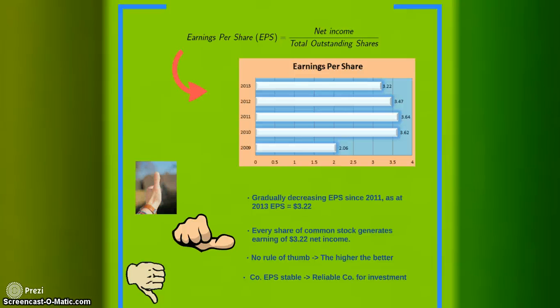For earnings per share, there's no rule of thumb. What's the interpretation? Is it good or not? Of course, the higher the better. For this company, you can see that earnings per share is in the range of 3.64, 3.62, 3.47. It's in the $3 plus range. So I would say that it's stable and it's a reliable company for investment.